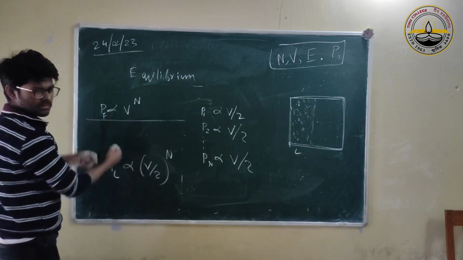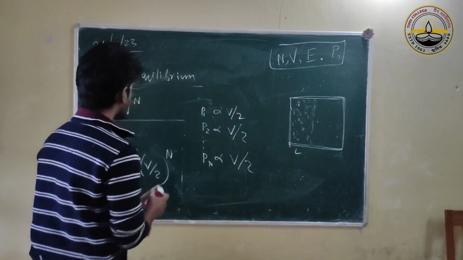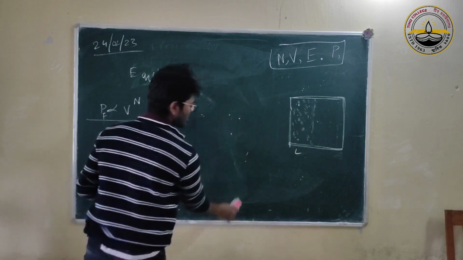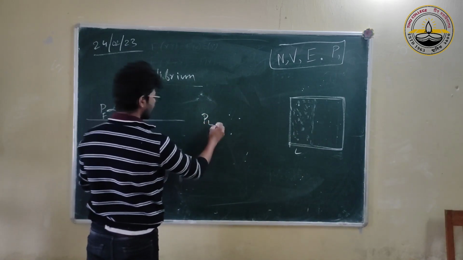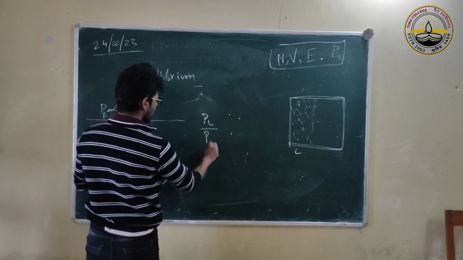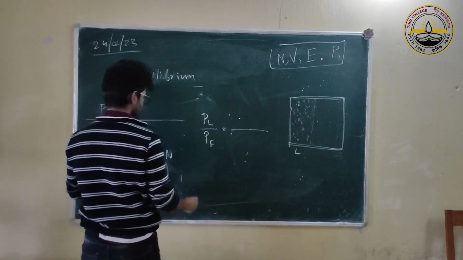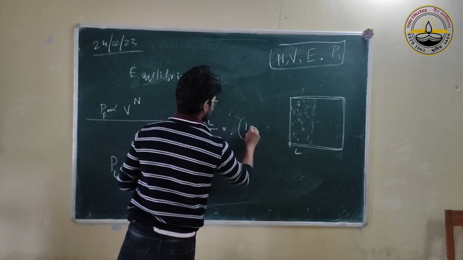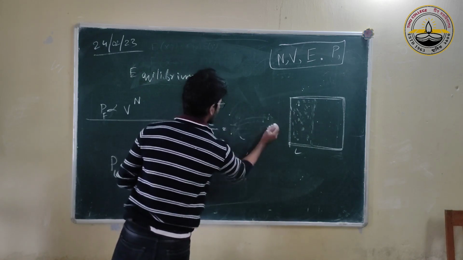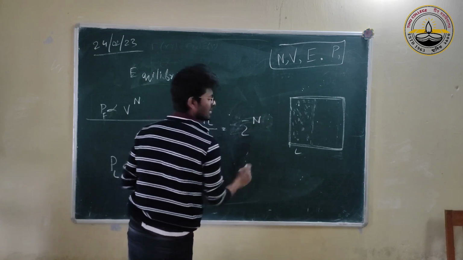So comparing the two, the ratio, just left half divided by full, will be half to the power n, or 2 to the power minus n.